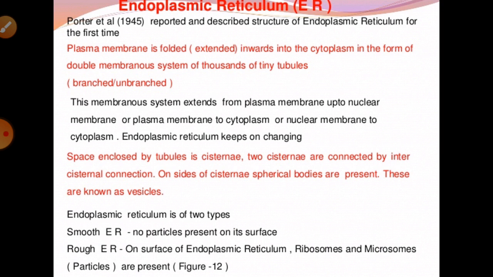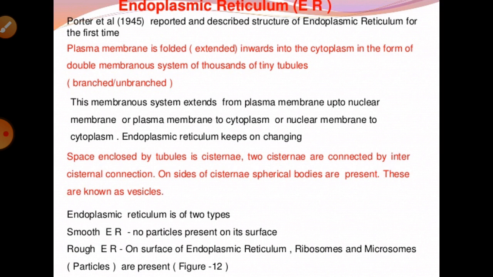If we talk directly about the endoplasmic reticulum, it is part of the endomembrane system. It is a complicated system of membranes, channels and flattened vesicles. It is physically continuous with the outer membrane of the nuclear envelope.